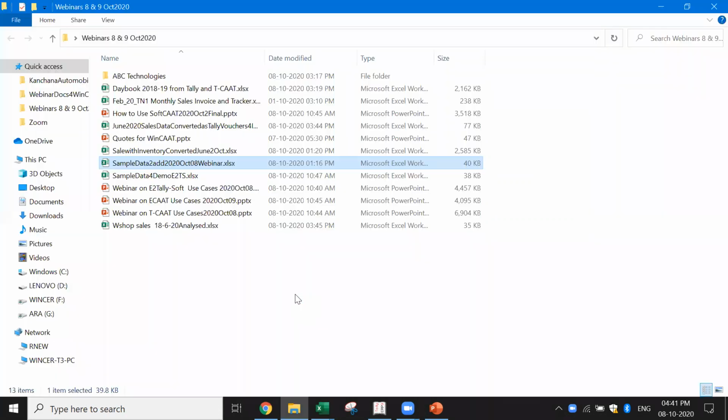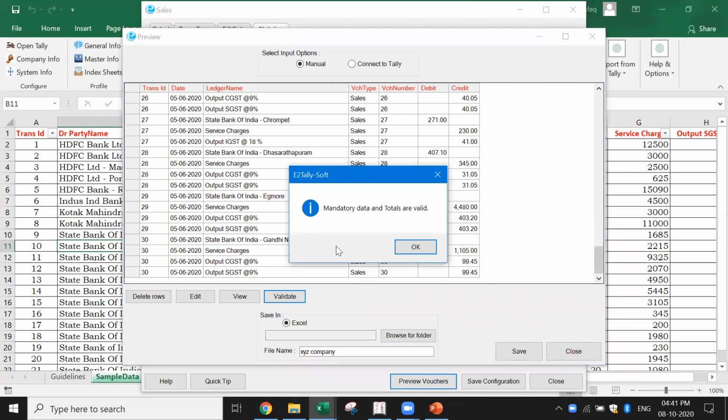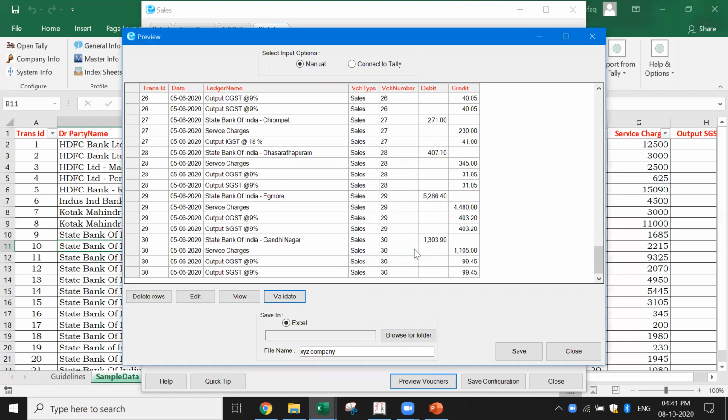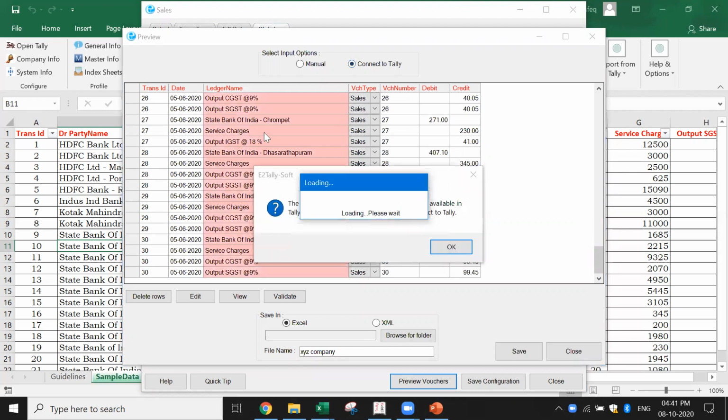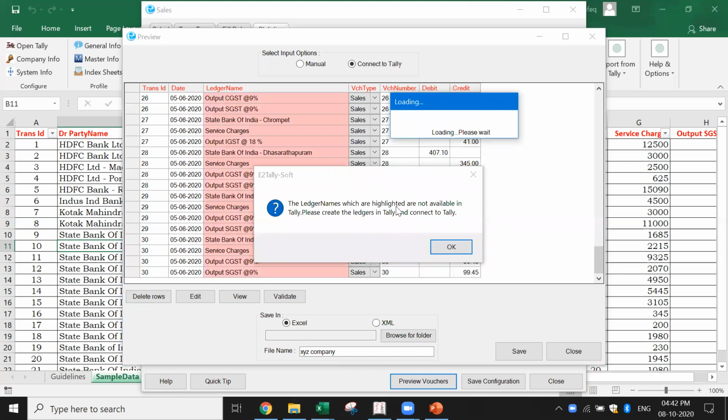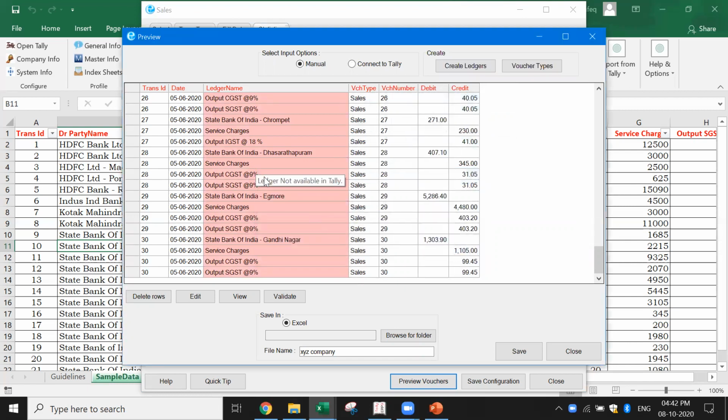When I validate, it says mandatory data and totals are valid, which means it's already connected. Not only that, in some cases I've already done that, but I just want to validate, so I can connect to Tally and do the validation right from here. When I say connect to Tally, it will connect to Tally and directly give me the option to go. In this case, it has already checked, and the ledger names which are highlighted are not available in Tally. Please create the ledgers in Tally and connect to Tally. Because this is a different company I converted, these ledger names are not available.